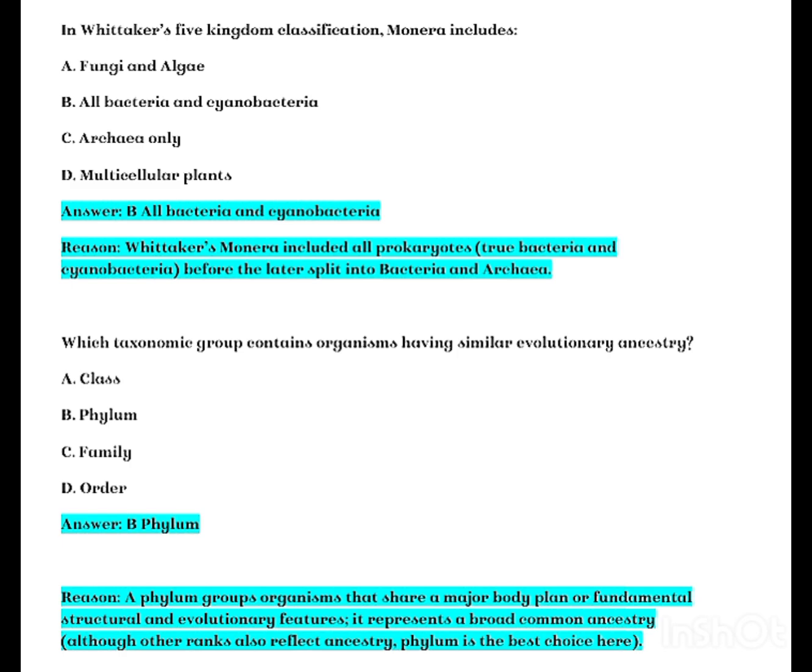Which taxonomic group contains organisms having similar evolutionary ancestry? A. Class, B. Phylum, C. Family, D. Order. Answer B. Phylum. A phylum groups organisms that share a major body plan or fundamental structural and evolutionary features. It represents a broad common ancestry. Although other ranks also reflect ancestry, phylum is the best choice here.